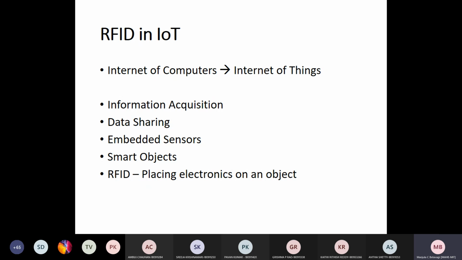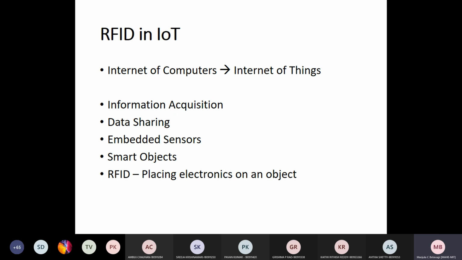Yeah, this screen is visible. I hope the slides are visible. Okay, the topic you are going to study is RFID in IoT. Am I audible?